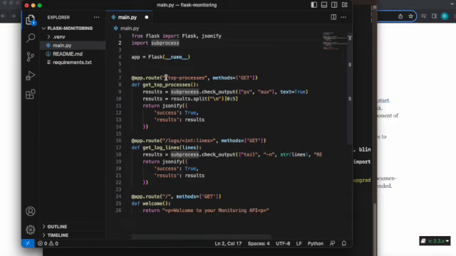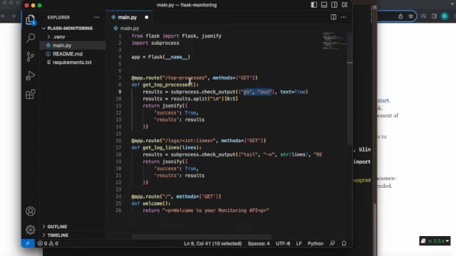Our first endpoint is the /top processes endpoint. This endpoint is going to return 5 processes that are running on that server, on that computer, and this is returned by the ps aux command, which is here. We're going to use the subprocess module to actually get that information. This is the syntax for that. I'm not going to go into detail; maybe that's for another video, or you can do some research on your own. That's going to return some output, and we're just going to split it by end of line and return the first 5.